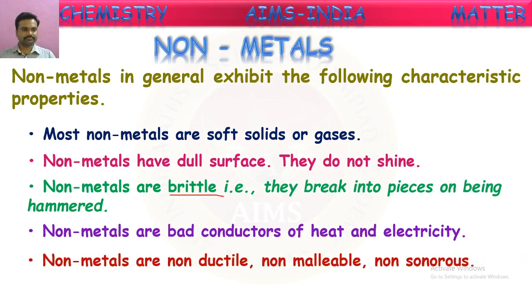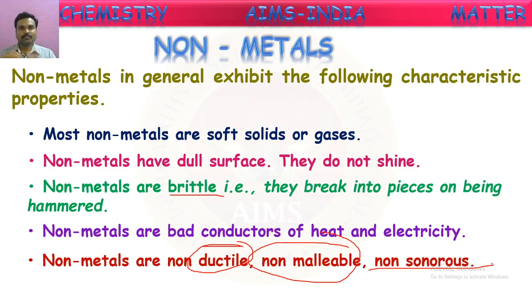Okay. Non-metals are non-ductile, non-malleable, and non-sonorous. They cannot be drawn into thin wires, that is non-ductile. They cannot be beaten into thin sheets, that is non-malleable. They are non-sonorous, they won't produce any sound. So these are the properties of non-metals. The elements possessing these properties come under non-metals. These are the general properties of non-metals.